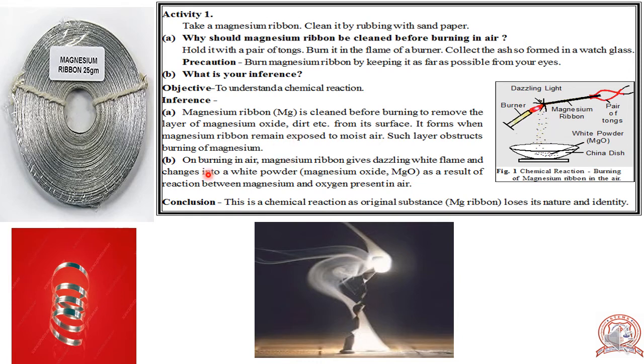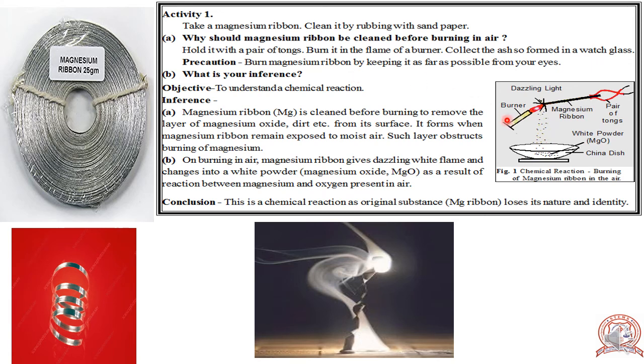Now, on burning in air, now again come to the first point, that is, take a magnesium ribbon, clean it by rubbing with sandpaper, then hold it with a pair of tongs, burn it in the flame of a burner, collect the ash so formed in a watch glass.